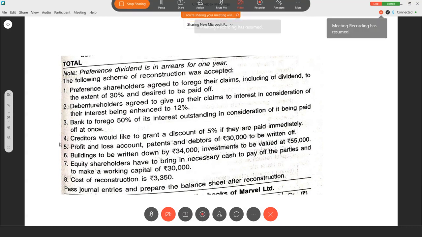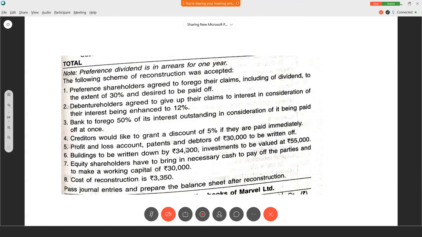Okay, here. See, these many payments we made. The next one is profit and loss account. See, write-offs of all these things are there. But before that, we have to get the money, right? We have to accumulate the funds. Look at the seventh point now. Equity shareholders have to bring in necessary cash to pay off the parties and to make a working capital of 30,000. That means whatever funds are required to make the payment, equity shareholders are responsible.